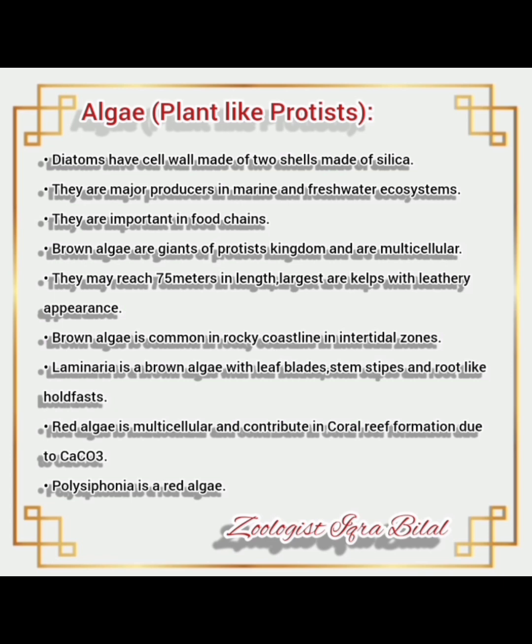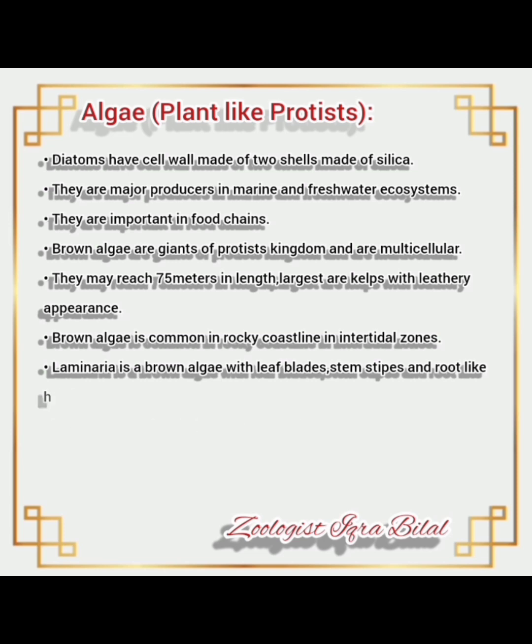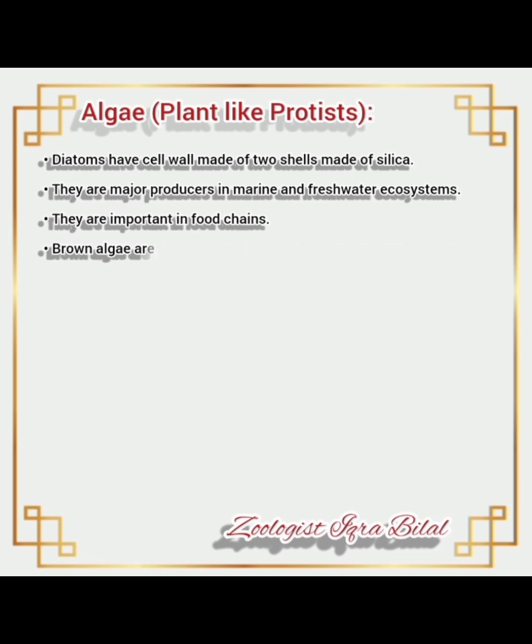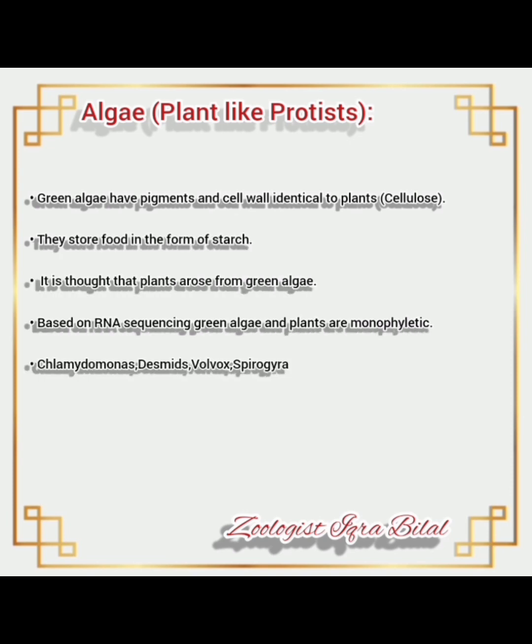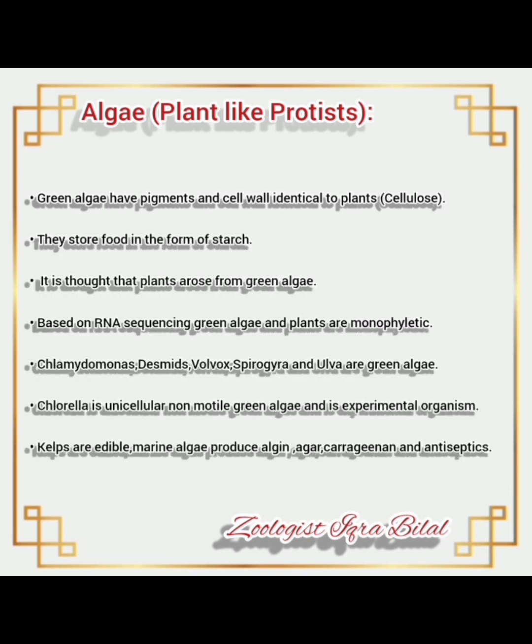Red algae are multicellular and contribute to coral reef formation due to calcium carbonate deposit. Polysiphonia is a red algae. It is an example. Green algae have pigments and cell wall identical to plants, means made up of cellulose. They store food in the form of starch. It is believed that plants arose from green algae. Based on RNA sequencing, green algae and plants are monophyletic.